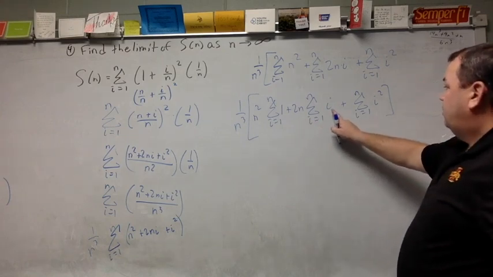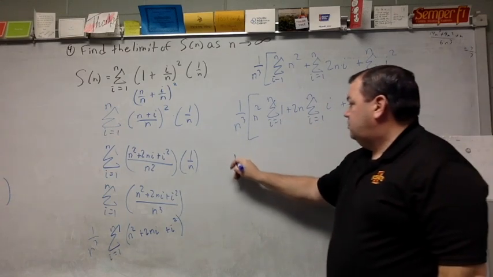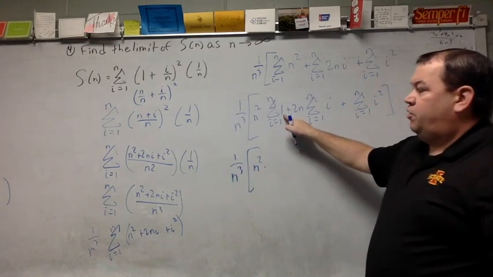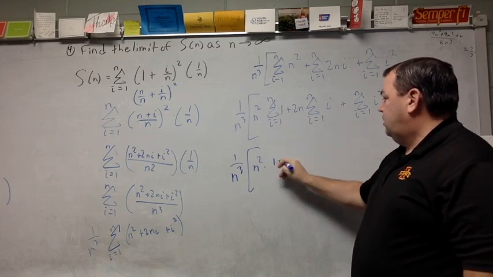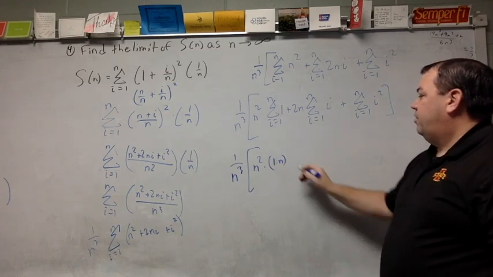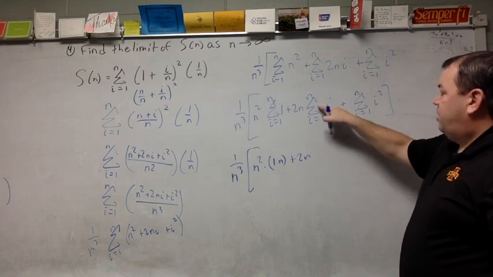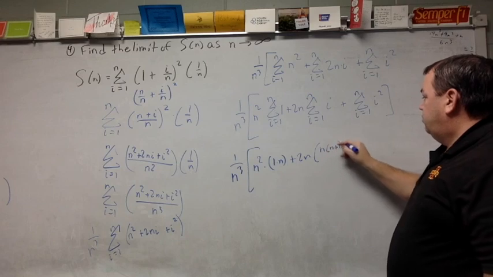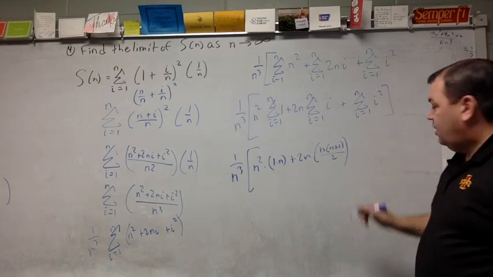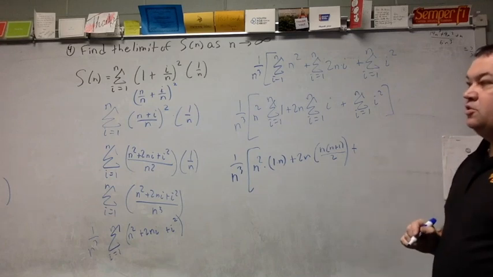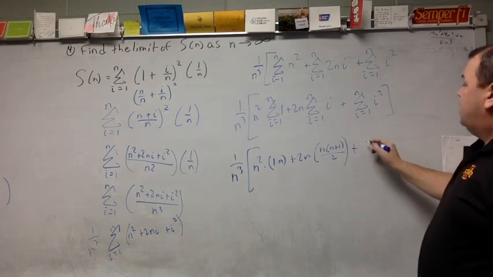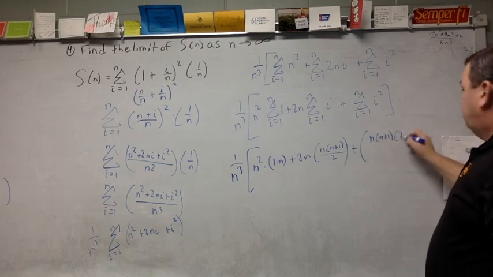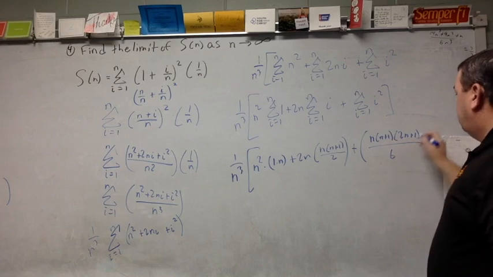So I have a formula for a constant, n squared times that constant formula. It's a constant times n, so 1 times n is that sum right there. And then I have a summation for i. That's the one that says n times n plus 1 divided by 2. And then I also have this one for n squared, or i squared, excuse me. It says I'm going to have an n plus 1, a 2n plus 1, all over 6.